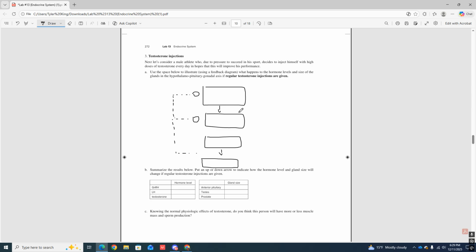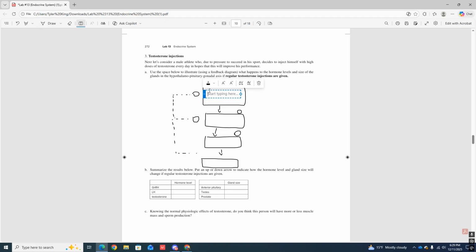Arrows going down, circle here, arrow going down, circle here. Perfect. All right, so let's fill in the boxes. Remember the first one's always the hypothalamus, per usual, guys. Awesome. This one here is going to be the anterior pituitary. In this cascade with testosterone, we're going to have the testes next. And then since we have the extra box only with the testes, this one is going to be the prostate,